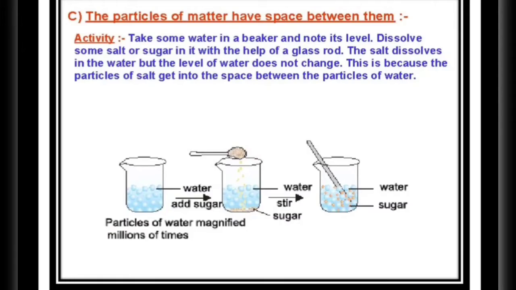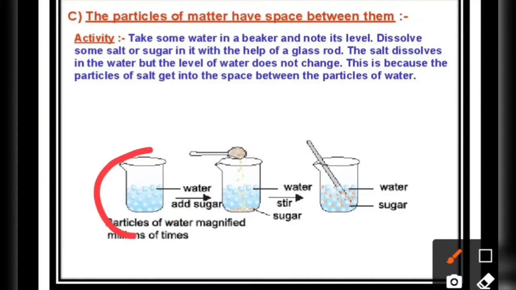Then let's move to the next characteristic: the particles of matter have spaces between them. To check this, we take 100 ml of water, measure it, and mark the level of the water.